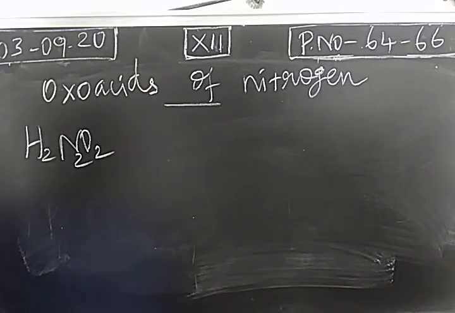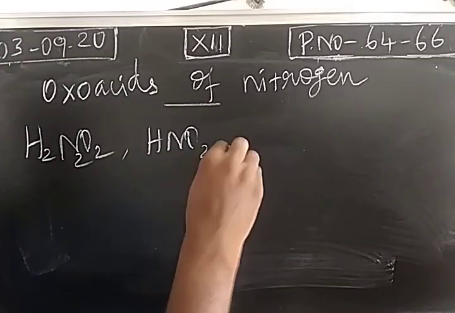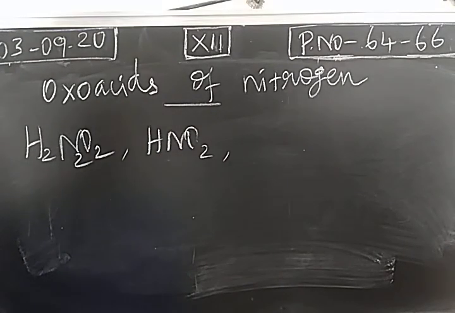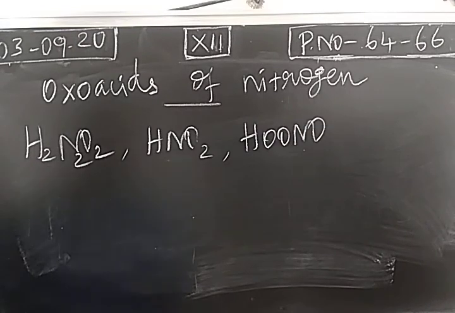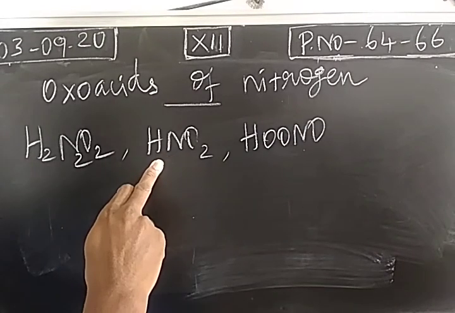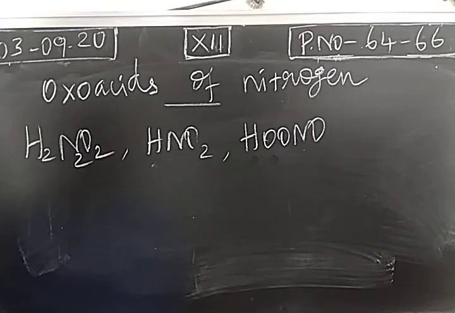So this is hyponitrous acid, H2N2O2. This is nitrous acid, HNO2. This is HOONO. In nitrous acid, nitrogen is directly bonded with hydrogen, but here hydrogen is bonded with oxygen, right? So this is pernitrous acid.